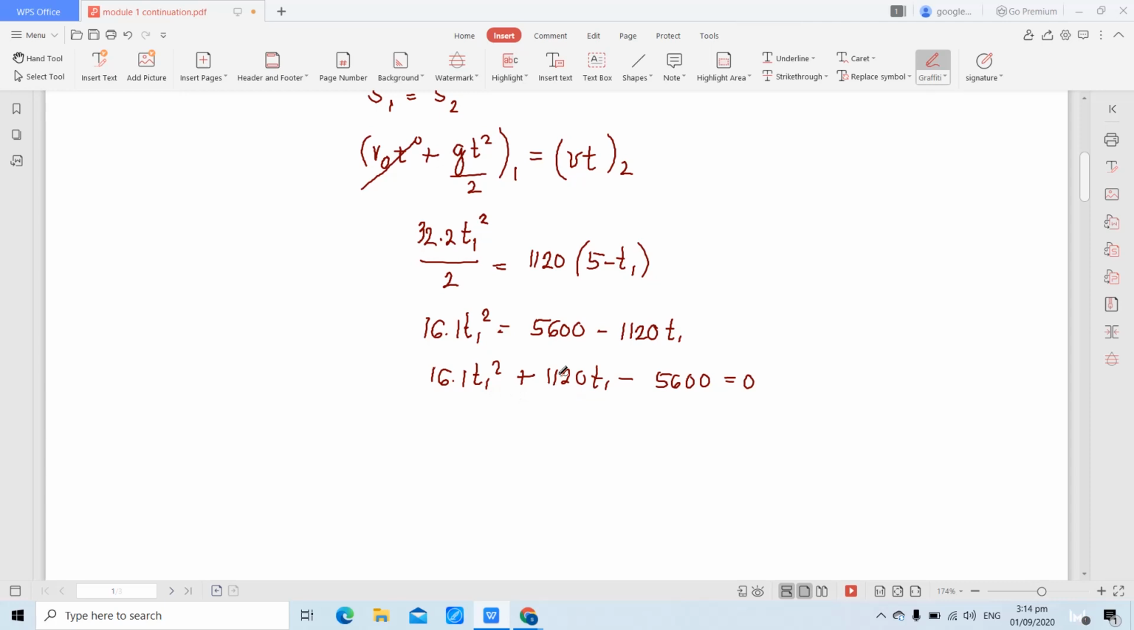Since that is a quadratic equation, you can use your calculator to solve for the value of T1. So using mode 5.3 calculator nyo po, meron tayong makukuhang dalawang values ng T1. Ano po yung mga yon? Please calculate po using mode 5.3.